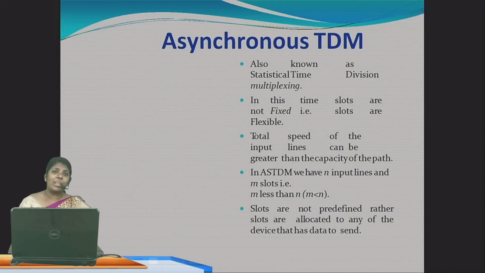Frequency division multiplexing is an analog technique. Wave division multiplexing is also an analog technique. Time division multiplexing is a digital technique, and it has 2 types: synchronous time division multiplexing and asynchronous time division multiplexing.